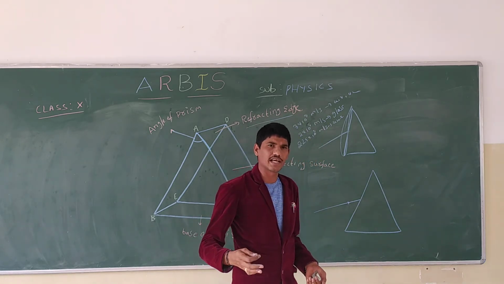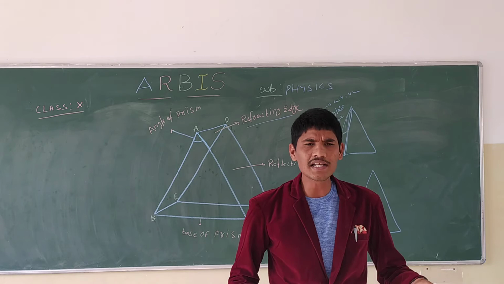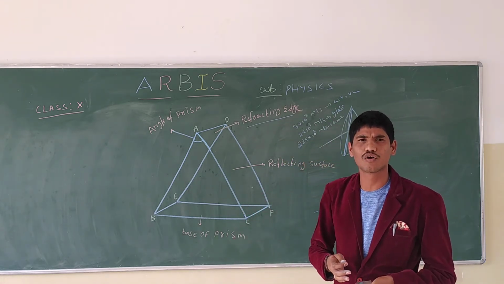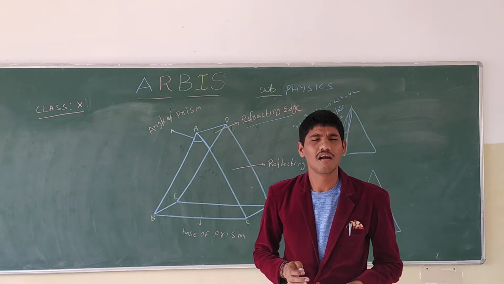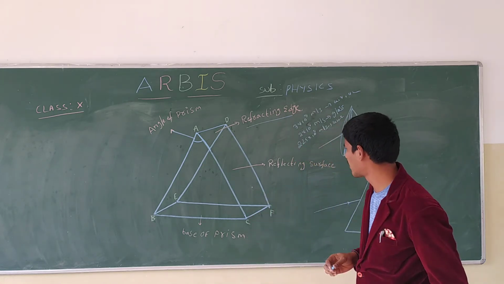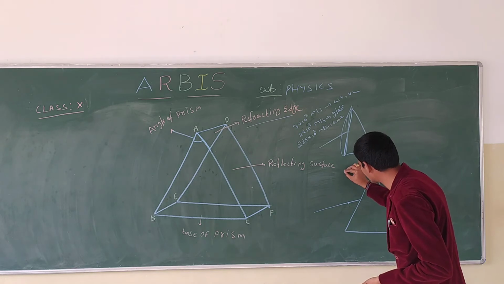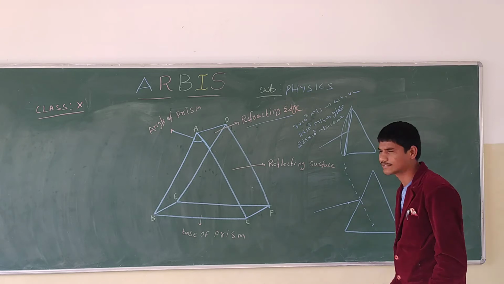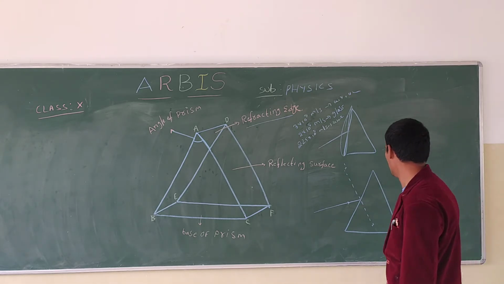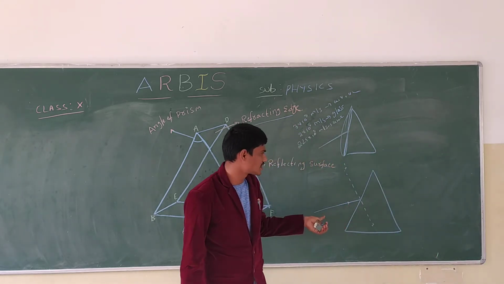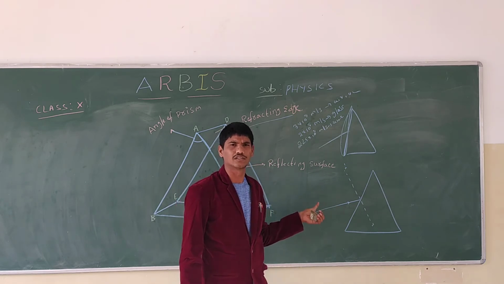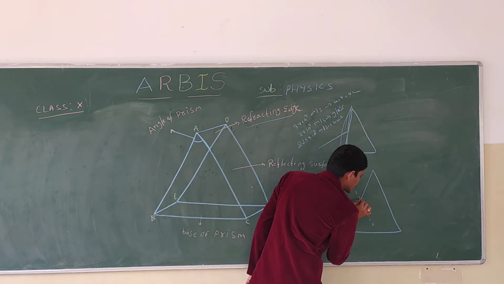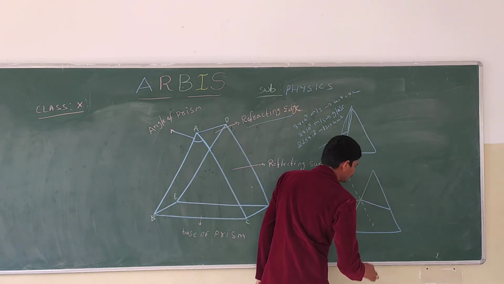We know that when light rays pass from rarer medium to denser medium, the light rays go towards the normal. From here we take one normal, N. So when the incident ray passes from rarer medium to denser medium, the light ray comes towards the normal.